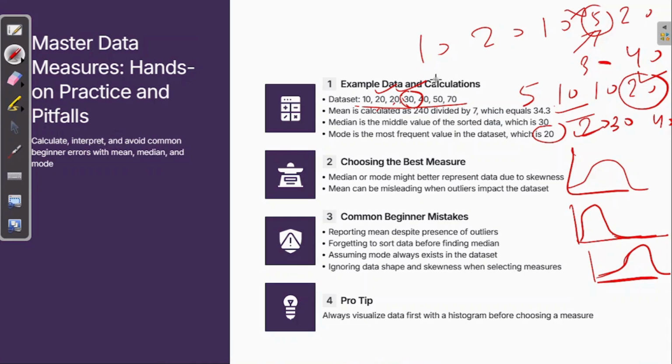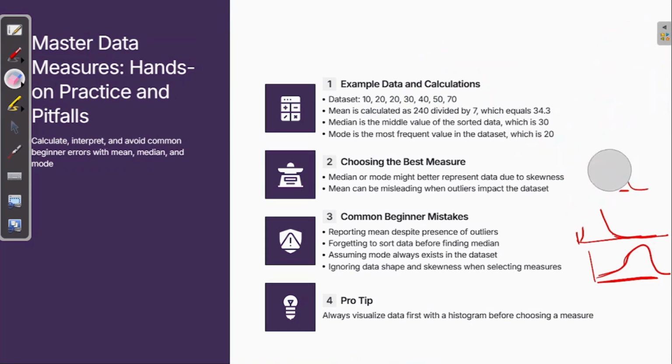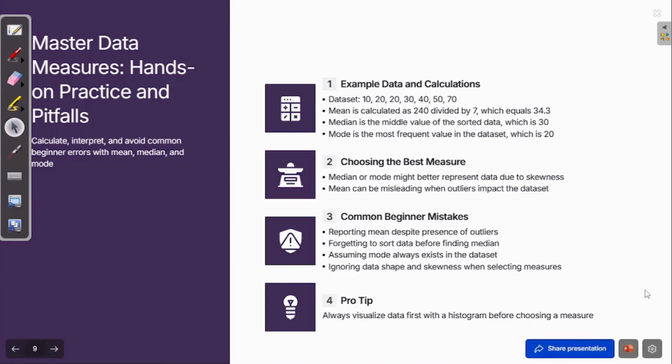Also, the third mistake is that people assume the mode always exists in the dataset. It is not the right way, because sometimes choosing the mode without understanding the dataset will give you a wrong picture, correct? And ignoring data shape and skewness, I told you. So what is the pro tip? Always visualize your data first with a histogram before choosing a measure. By using a histogram, you can easily plot the data and see the distribution and skewness, and based on that you can choose the right measure, which can be mean, median, or mode, right?